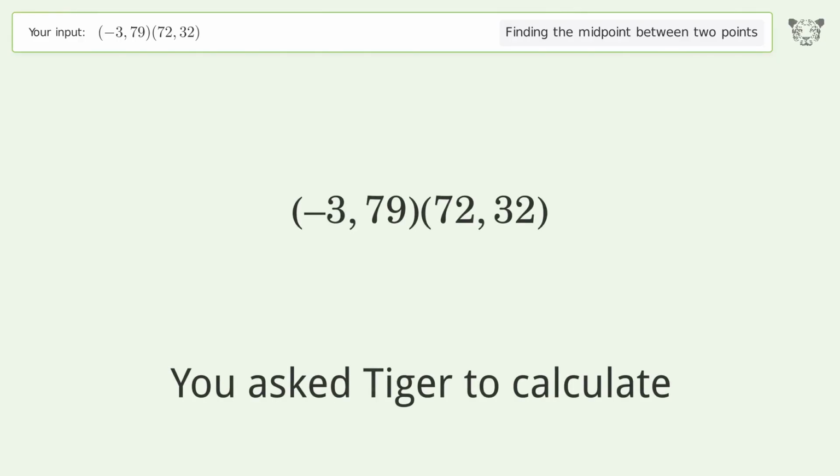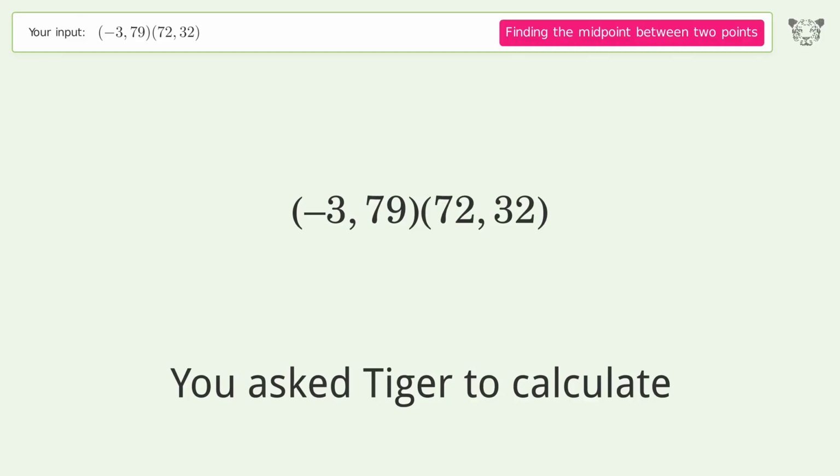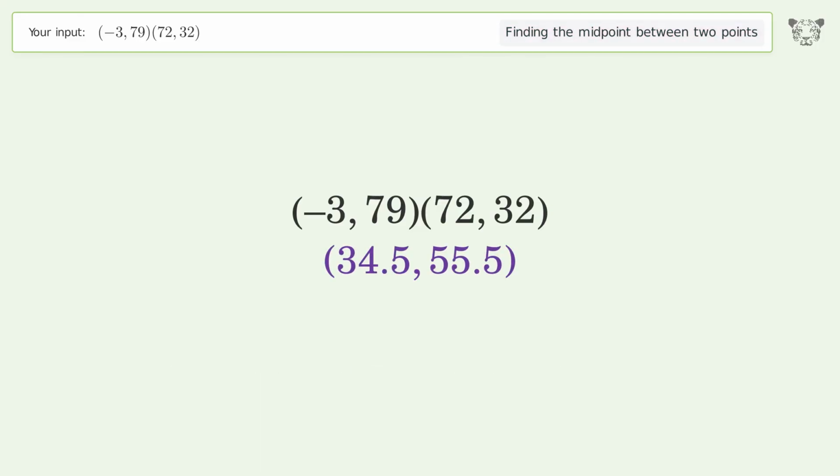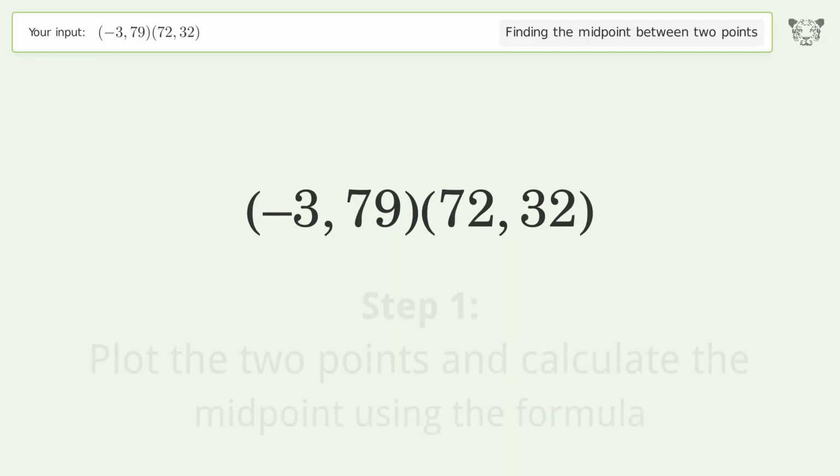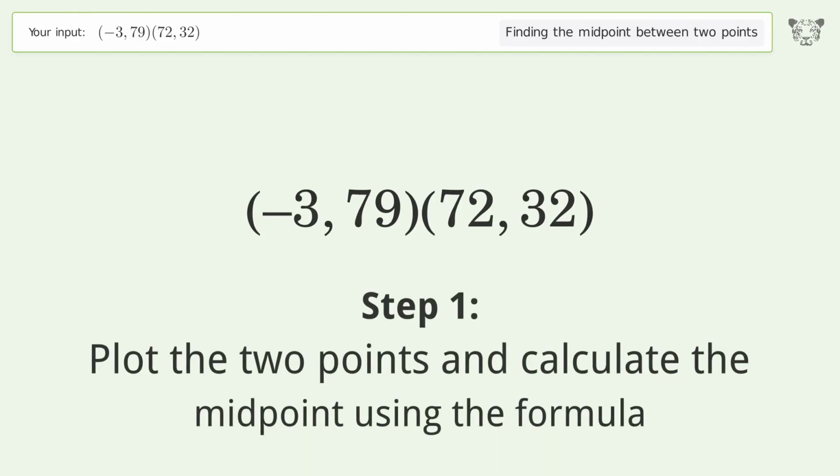You ask Tiger to calculate. This deals with finding the midpoint between 2 points. The midpoint between the 2 points is 34.5, 55.5. Let's solve it step by step. Plot the 2 points and calculate the midpoint using the formula.